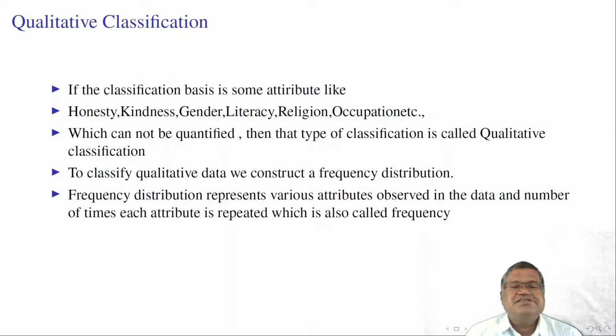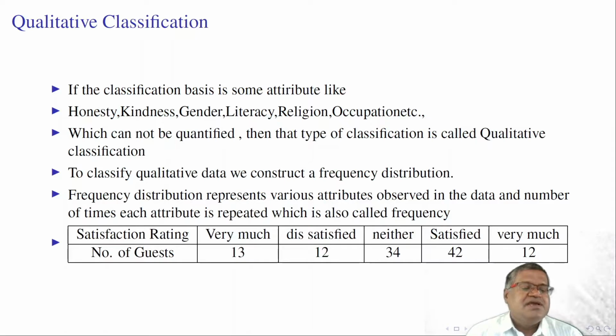A frequency distribution represents various attributes observed in the data and the number of times each attribute is repeated, which is also called a frequency. Here we have taken the satisfaction rating: very much dissatisfied, dissatisfied, neither satisfied nor dissatisfied, satisfied, very much satisfied.